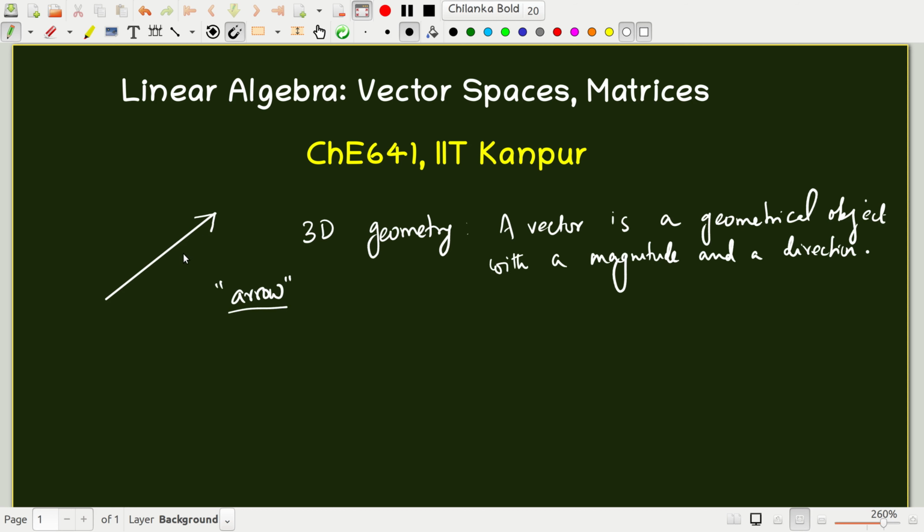Okay, so this geometrical definition of a vector is very useful and it's important, because this definition is independent of any coordinate frame, or any coordinate system that you choose to describe the vector with. Okay, so this is a very general geometric definition of a vector.